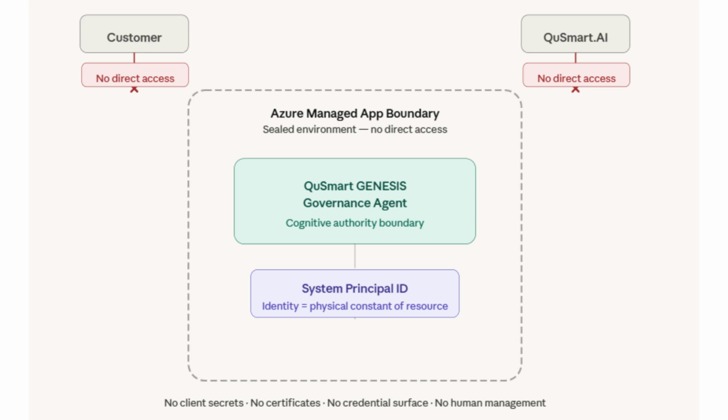Once deployed, neither the customer nor Qusmart has direct access to the agent. The agent's identity is system-assigned, anchored to the lifecycle of the resource instance itself. No certificates to rotate, no credential surface to exploit.